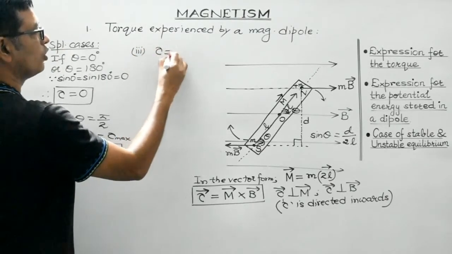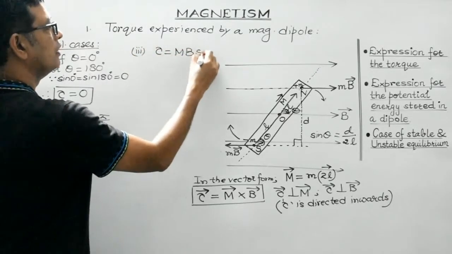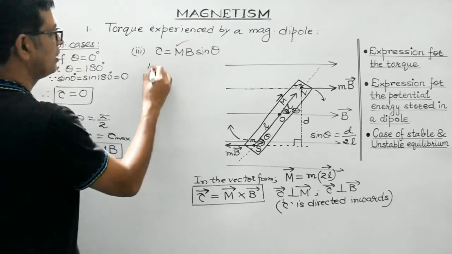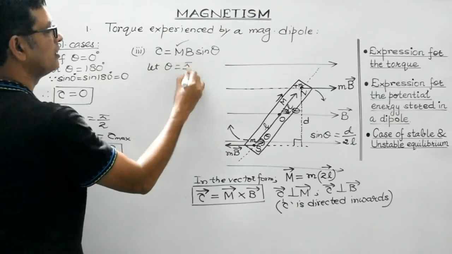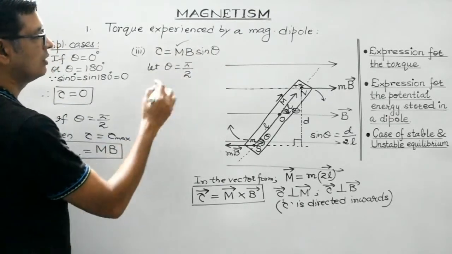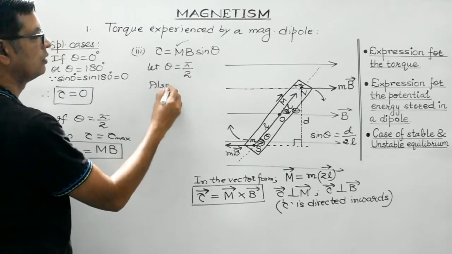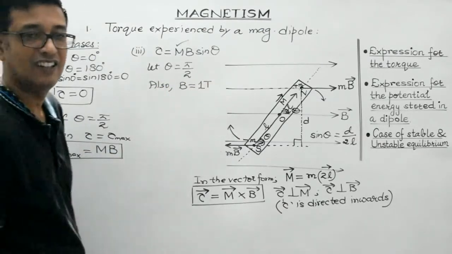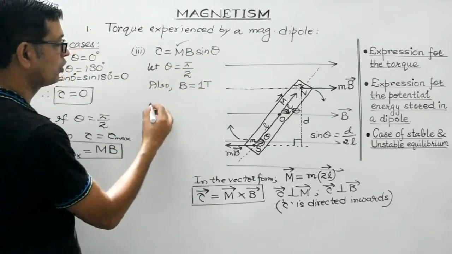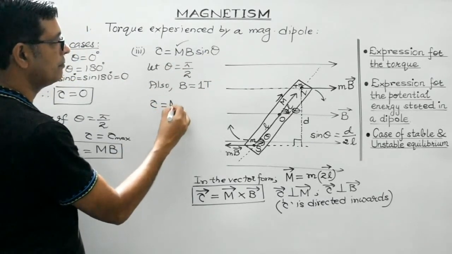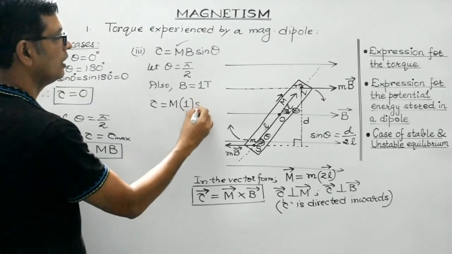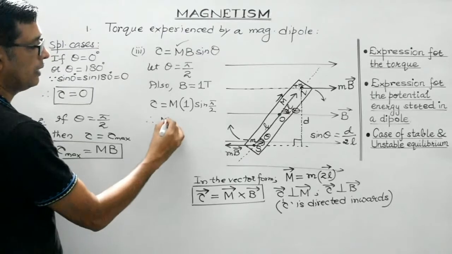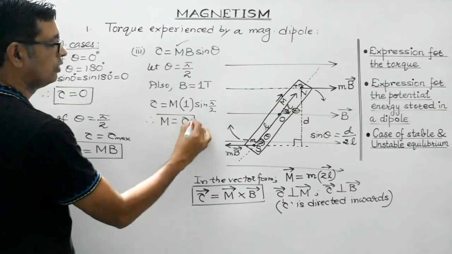This is the magnitude of the torque. It is mb sine theta. We need to define m. How to do it? Let theta be equal to 90 degree, so that sine 90 becomes 1. Also, let b equal 1 unit. In SI, suppose it is 1 Tesla. So substitute these values over here. What do you get? Tau is equal to m, b is 1 unit, and over here sine 90 will be 1. Therefore, m would be equal to tau.